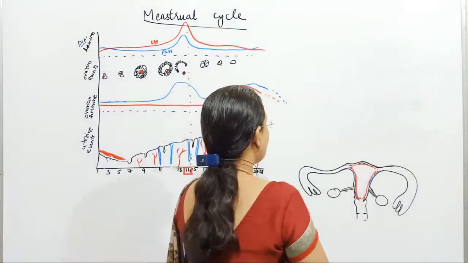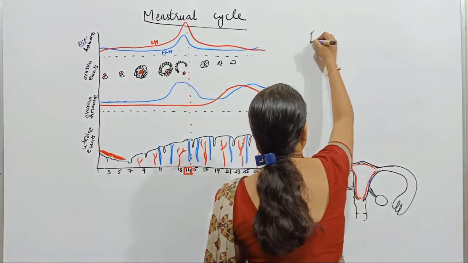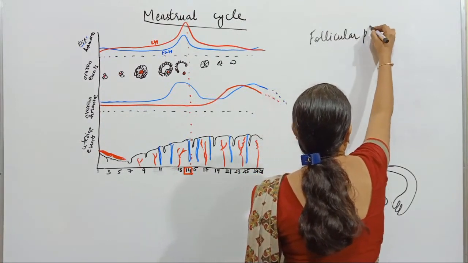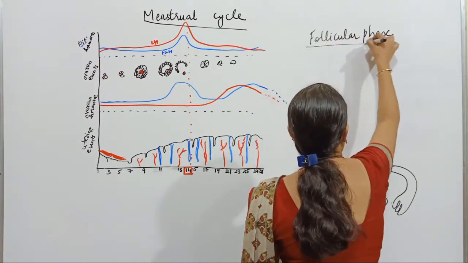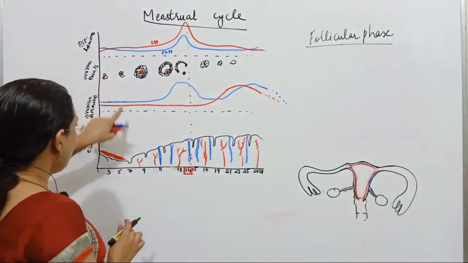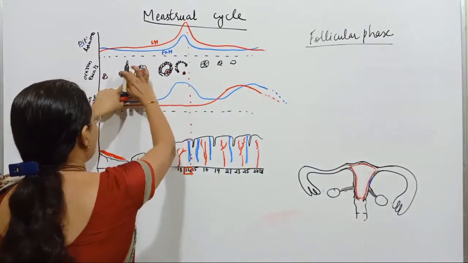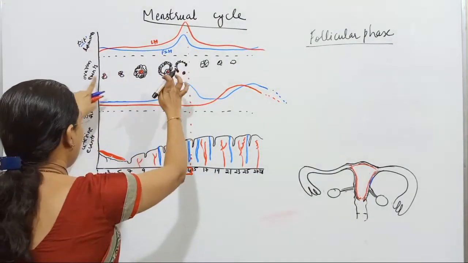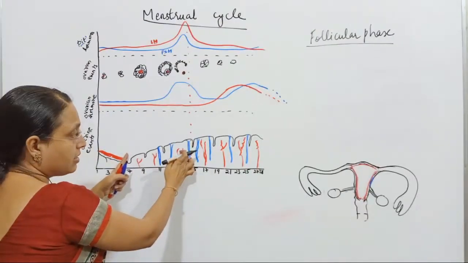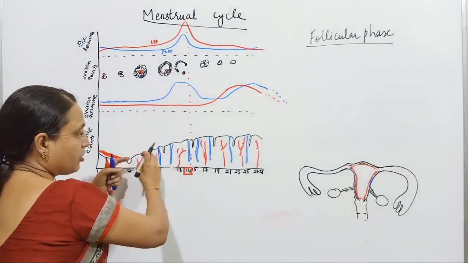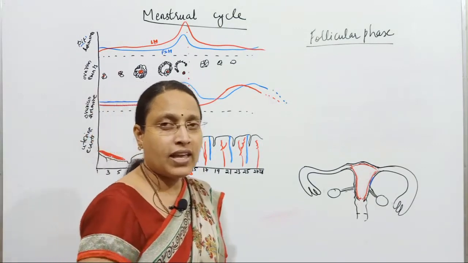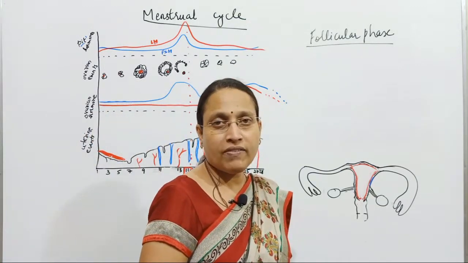That phase is called the follicular phase, because between the 6th and 13th day follicular development will be occurring in the ovary. Parallelly, what will be developing in the uterus? Proliferation will be occurring. Cell division occurs and the endometrium becomes thicker and thicker. Therefore, the follicular phase is also called the proliferative phase.